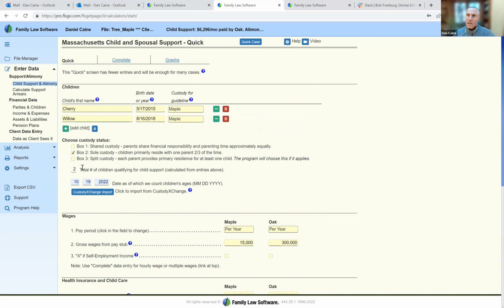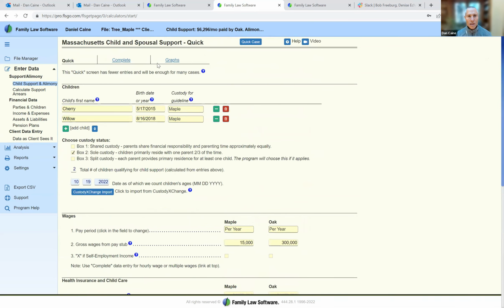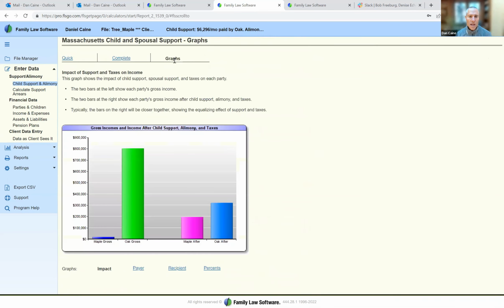So now a question that Maple has is, well, what's the impact on me of the child support and spousal support amount? How much does it actually help me? And so in family law software, you can just click this graph. This graph shows the impact of child support and spousal support on the parties' incomes. And what do we see here? We see that on the left, these two bars, the blue bar is Maple's gross income. It was $15,000 a year. Oak's gross income was $800,000 a year. But after child support, alimony, and taxes, Maple is at almost $200,000 and Oak is above $300,000.